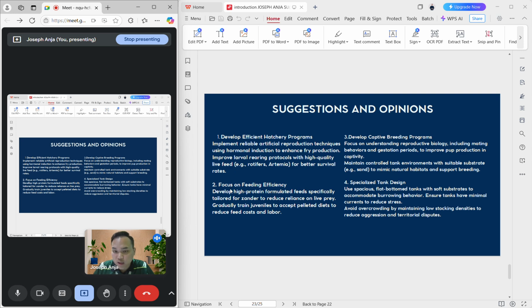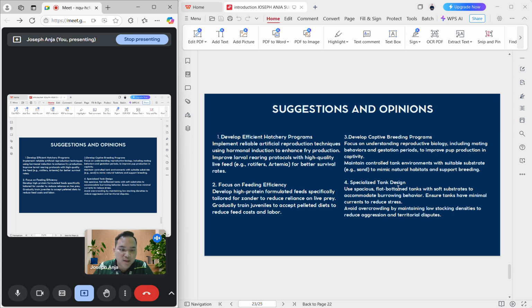Then we can focus on feeding efficiency by developing high protein formulated feed specifically. Thirdly, develop captive breeding programs by focusing on understanding reproductive biology, including mating behavior and gestation period, to improve production in captivity. And last but not least is specialized tank design: